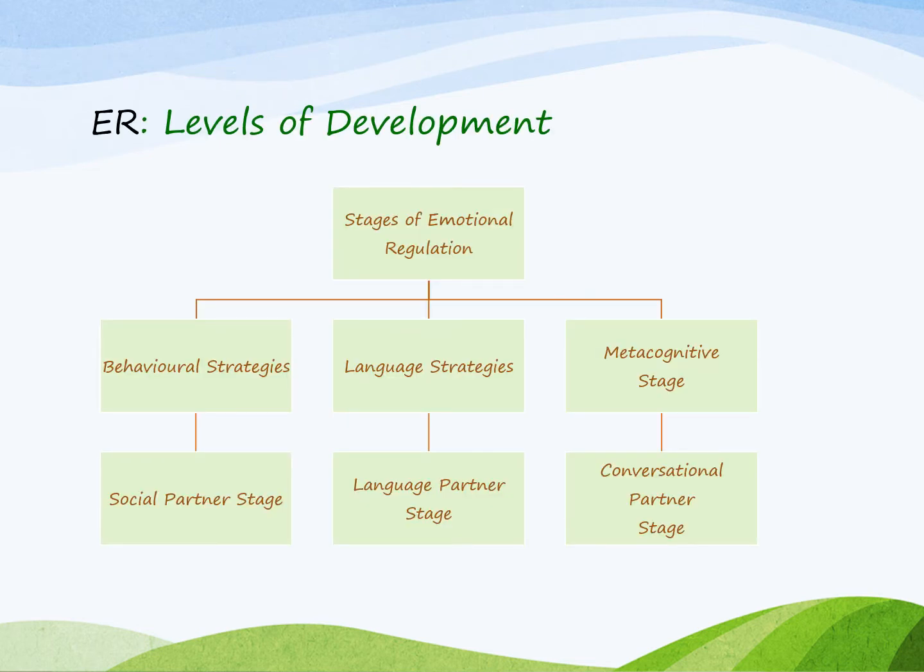So with levels of development, we have 3 stages of emotional regulation. One in which the child is using behavioural strategies, one in which the child is using language strategies, and one in which the child is using metacognitive strategies. And they correspond, as you can see, to the social partner stage, to the language partner stage, and the conversational partner stage.